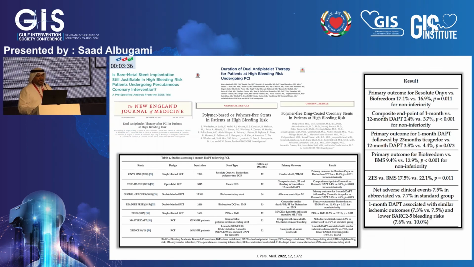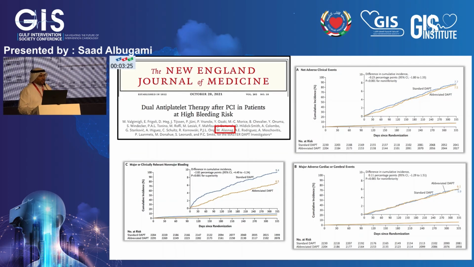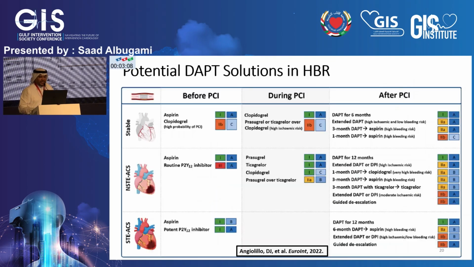There is, again, a plethora of evidence of using shorter DAPT medication in patients requiring it, with excellent outcome. A notable mention is the MASTER DAPT trial. Our colleague Mirfat Al-Asnaj was a co-investigator in this paper, and it shows that shorter DAPT use is non-inferior to longer DAPT medication, with lower bleeding risks.